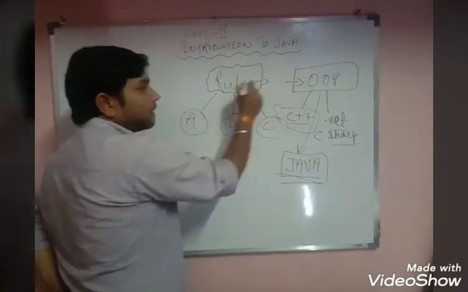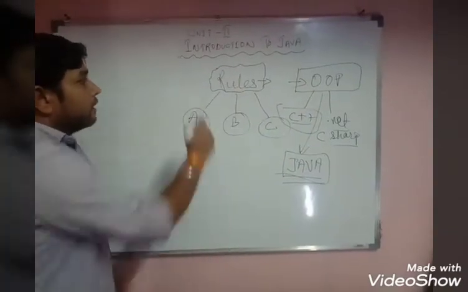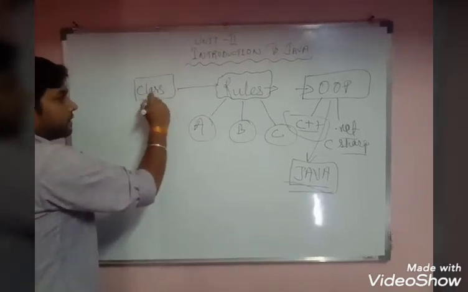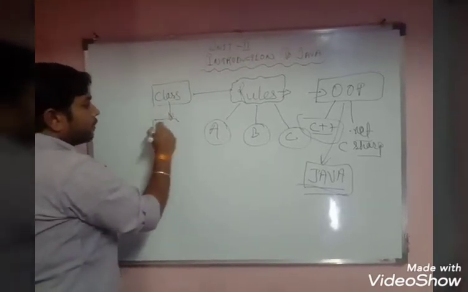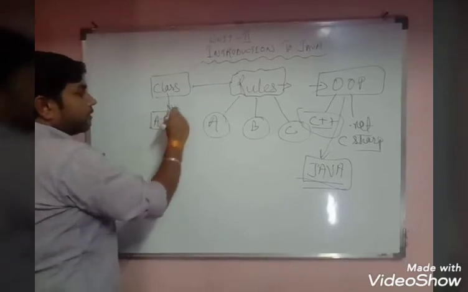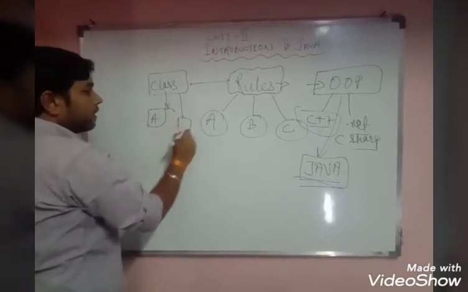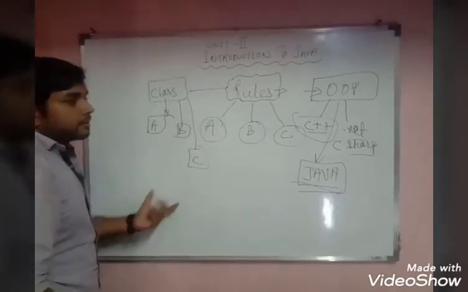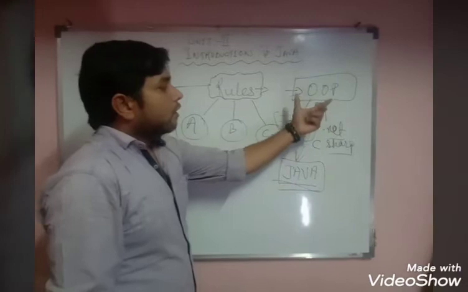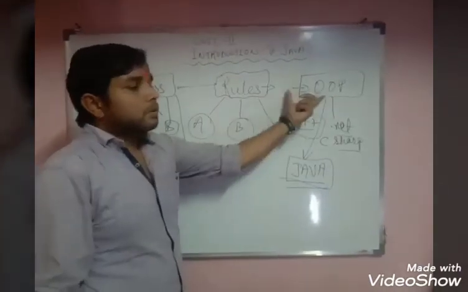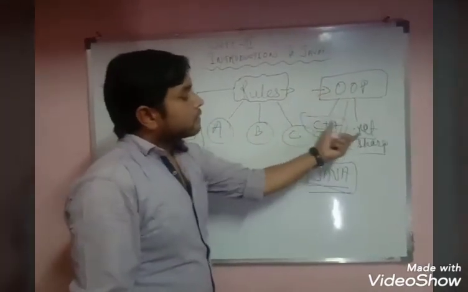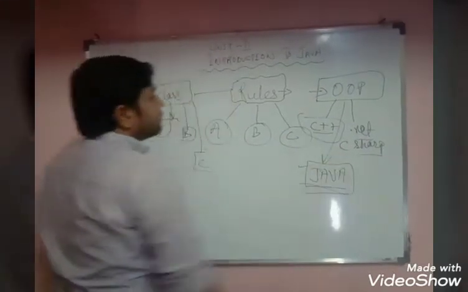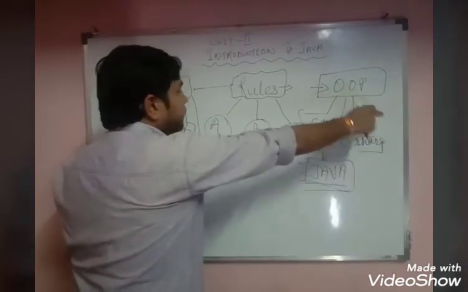Object oriented programming is just the rules. For example, there is a rule for your class and all the students have to follow it. Student A will follow that rule, student B will follow that rule, student C will also follow that rule. Same as object oriented programming. It is just a set of rules, and these rules are followed by the programming language. So Java is a programming language which follows the rules of object oriented programming.